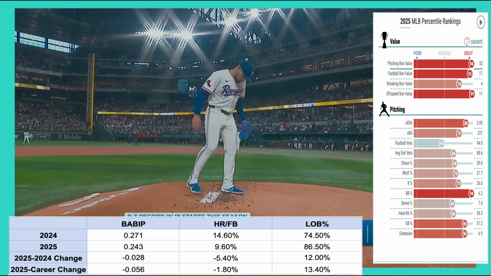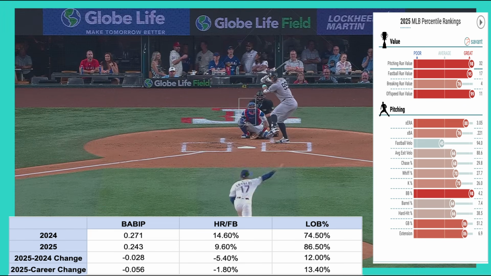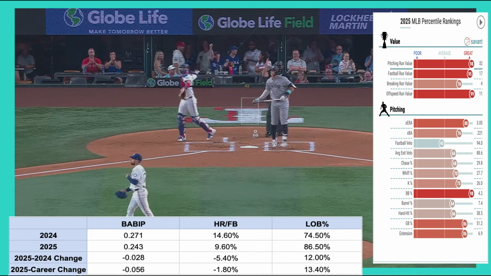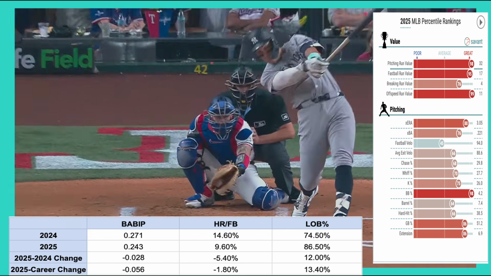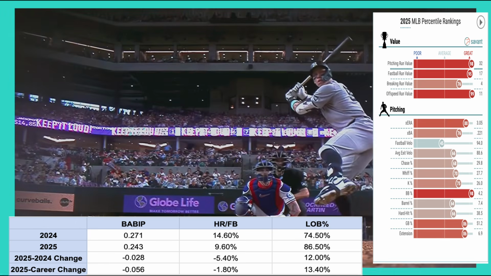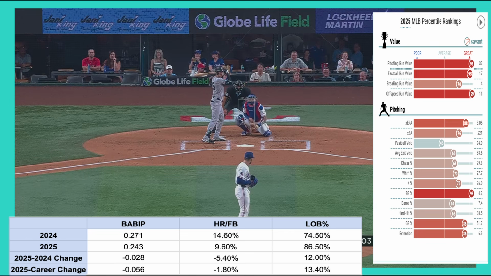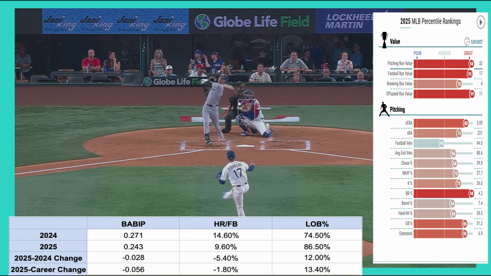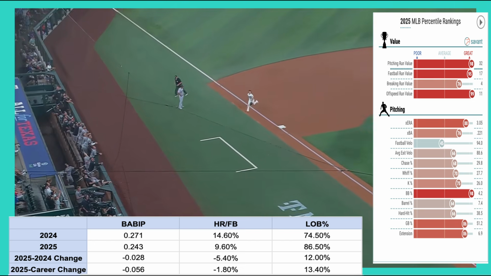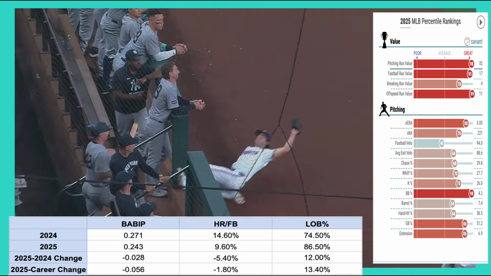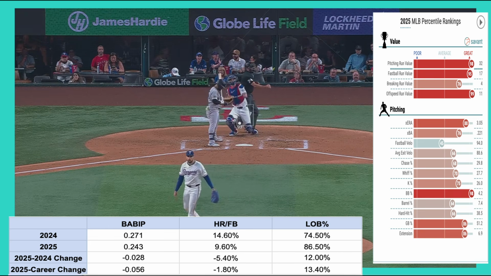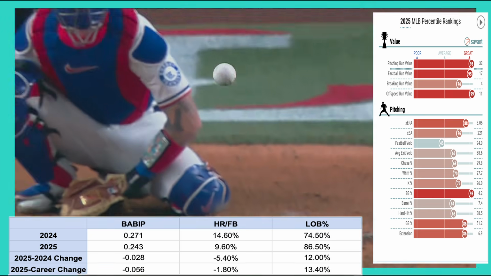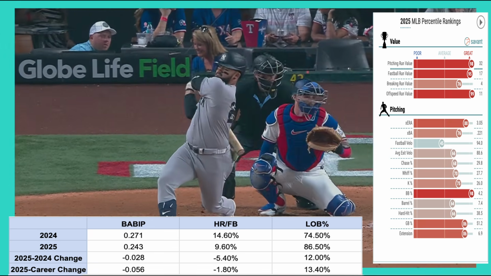Eovaldi also saw a notable year-over-year improvement in those same volatile stats, but unlike Rogers, his underlying profile suggests that much of the improvements may be real and repeatable. His strikeout rate rose from 23.9% in 2024 to 26% in 2025, while his walk rate fell from 6% in 2024 to 4.2%, placing him in the 98th percentile for MLB pitchers.